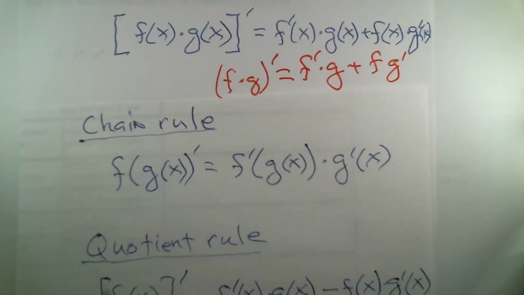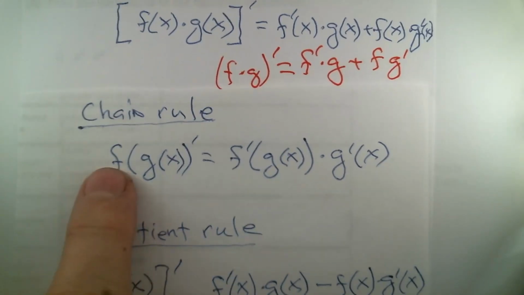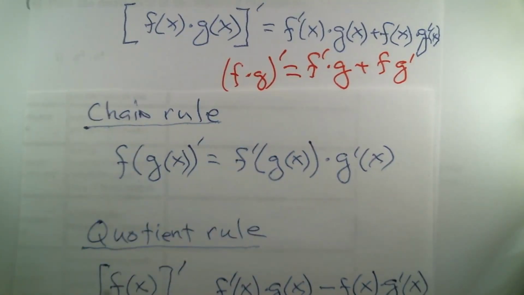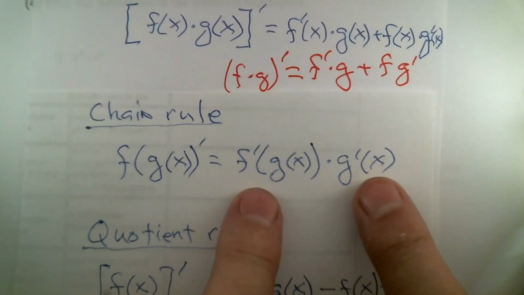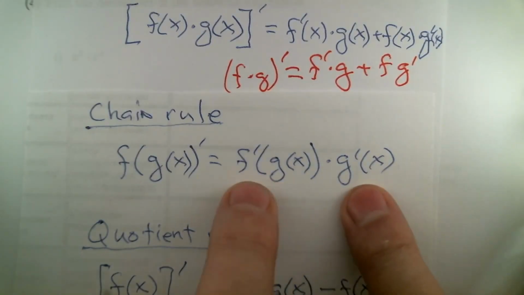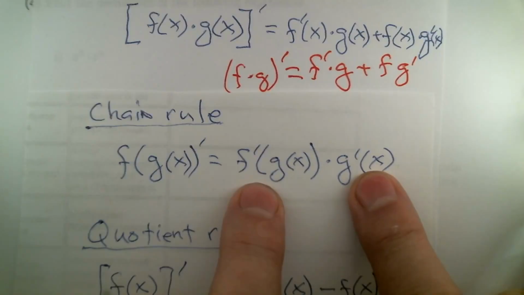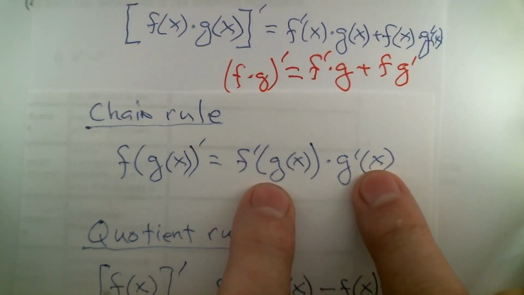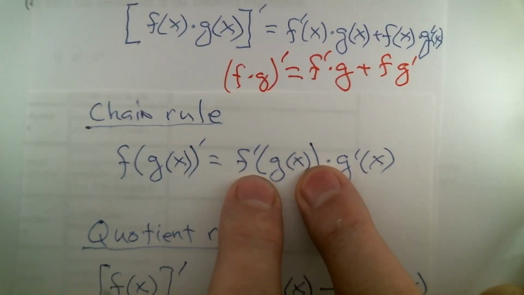Unfortunately, with the next rule, the chain rule, I can't do that because it's important to know where things are evaluated. In the chain rule, we're looking at the composition. Sometimes I would call f the outer function and g the inner function. You should notice, just as a mnemonic device, that what we're seeing here looks like literally the product of f prime and g prime. The only weirdness is that they're evaluated in different places. g prime is evaluated at x, and f prime has g of x as its argument.